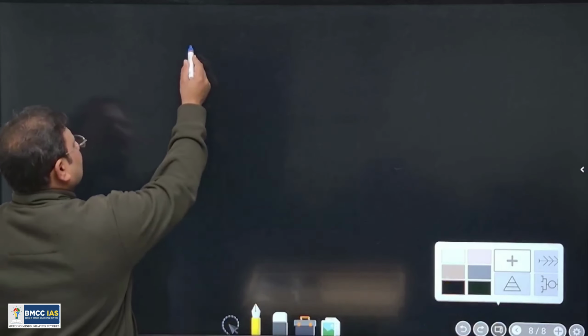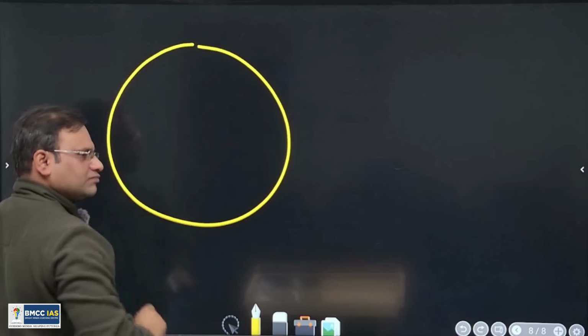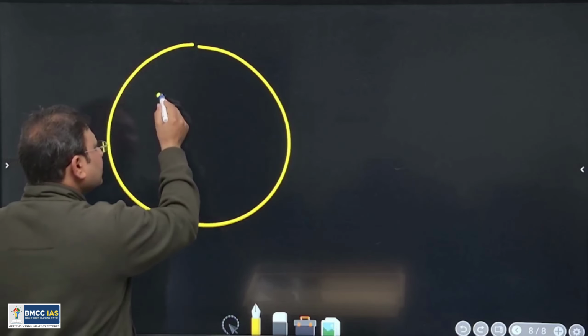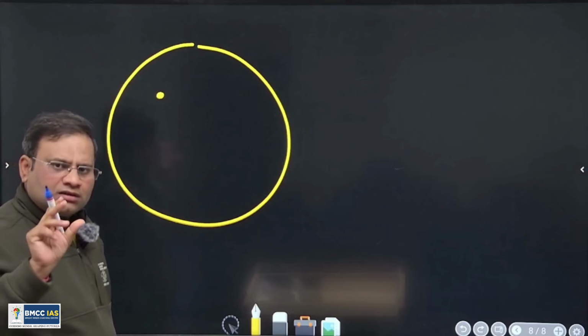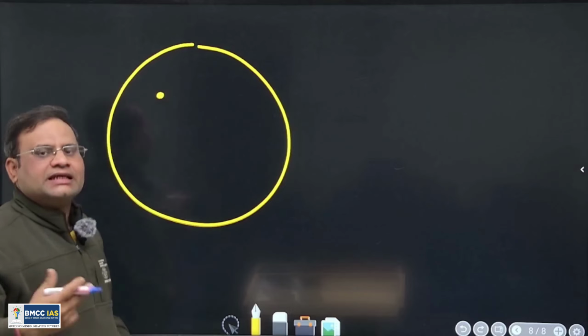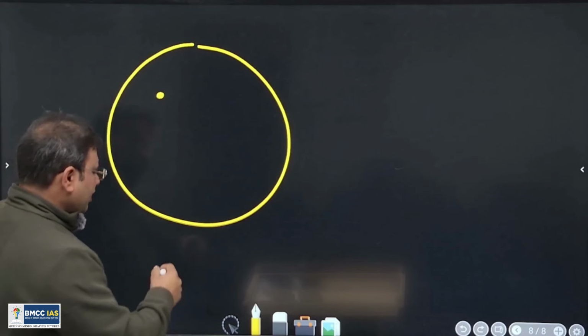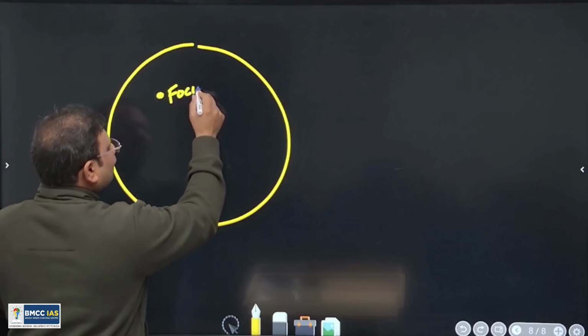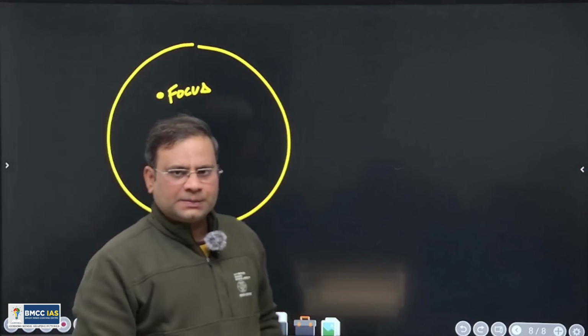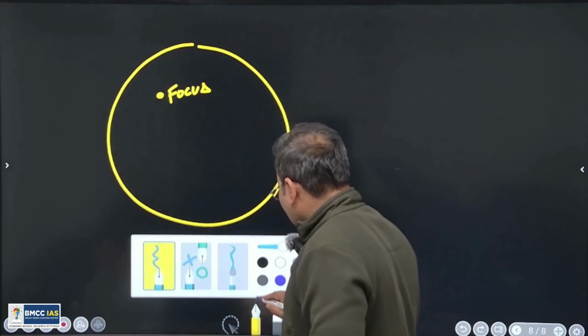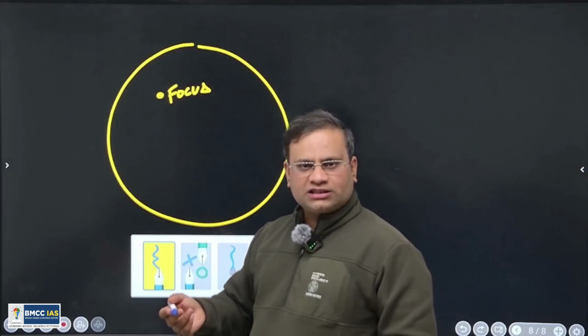So, dear, say this is earth. Inside earth, here, suppose disturbance is created, earthquake is generated. The place where earthquake is generated is called as focus. Right? So from focus, our P and S both waves are generated.